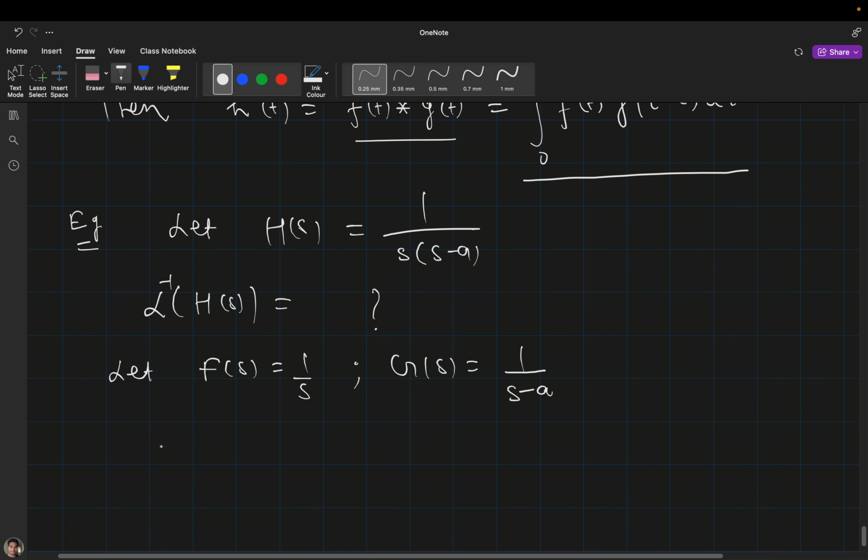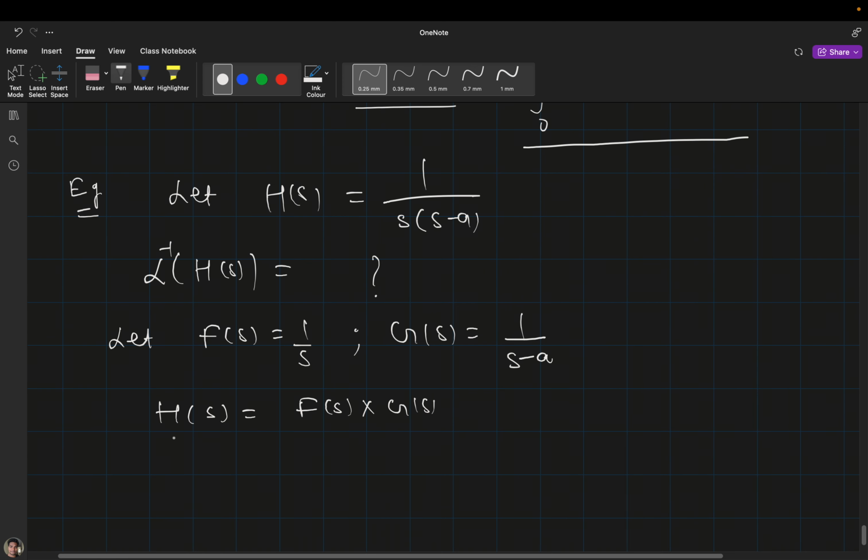Here you can clearly see that H(s) is nothing but F(s) multiplied by G(s). Here it is a multiplication, where F(s) is 1 by s and G(s) is 1 divided by s minus a.